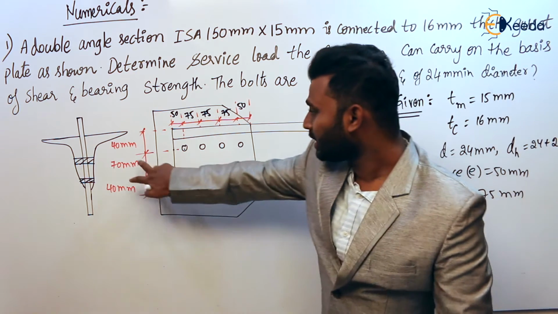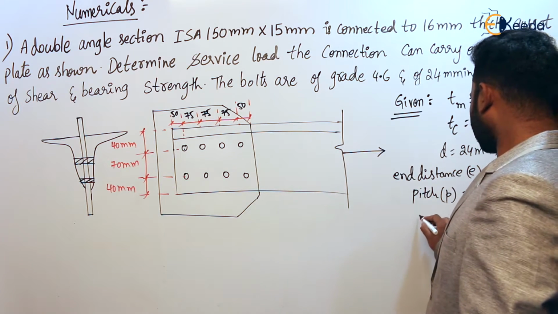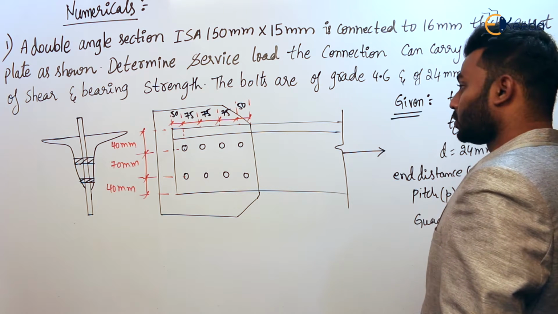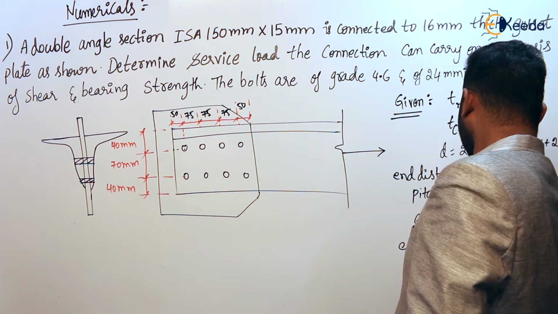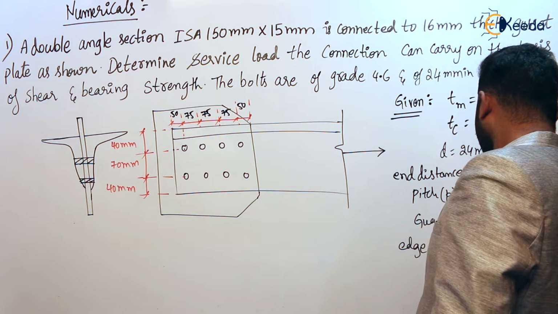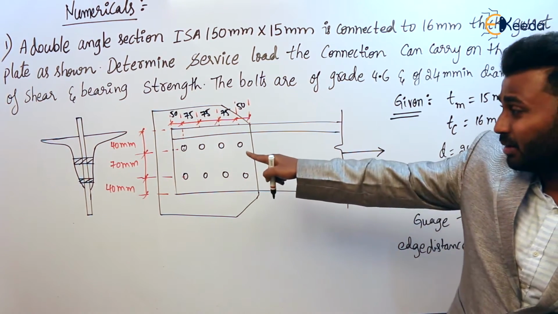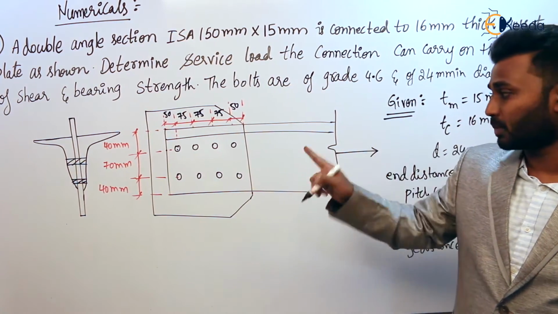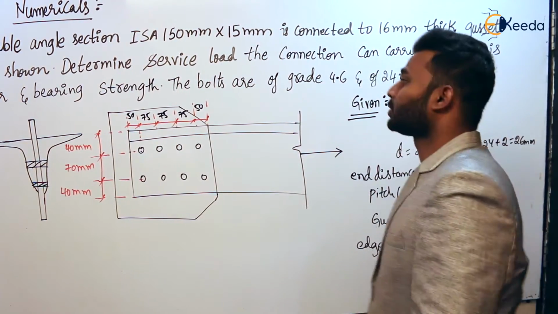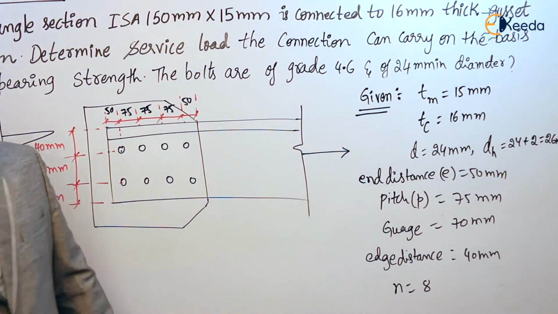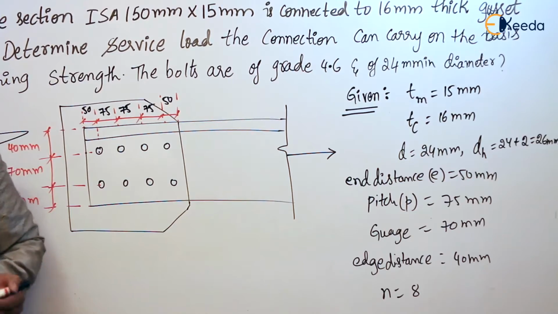In the perpendicular direction, the gauge and edge distance are also given here. Gauge is equal to 70 mm and edge distance is equal to 40 mm. And the number of bolts is given in the question. How many bolts are there? 4 plus 4, so 8. Number of bolts is equal to 8. These are the information clearly given in the question. By making use of this, let us see how to solve the question.